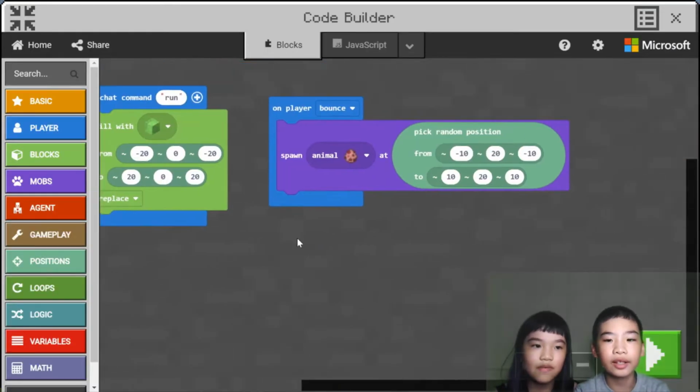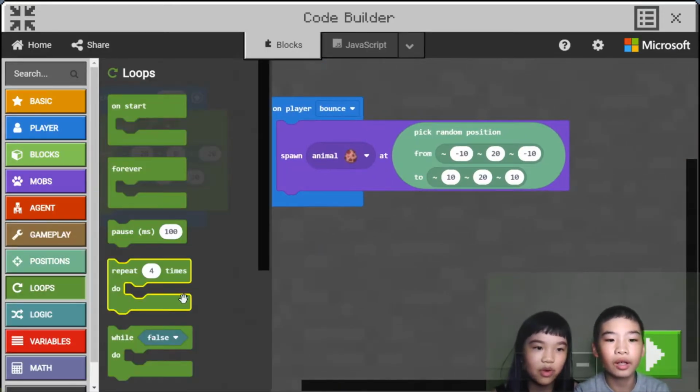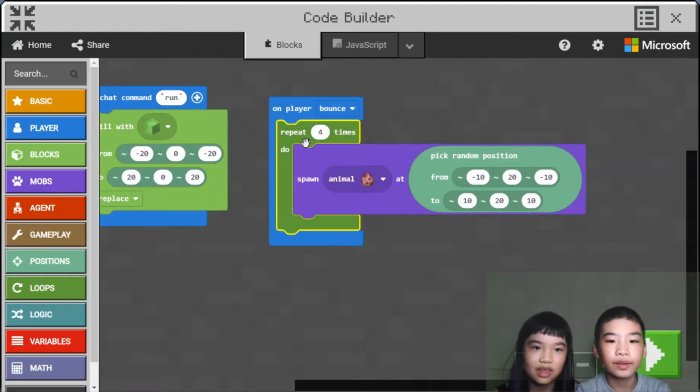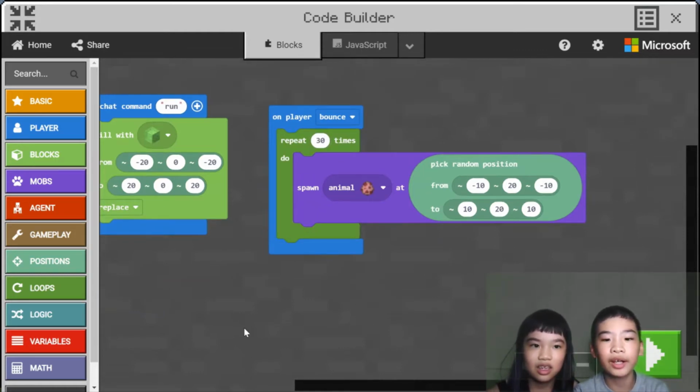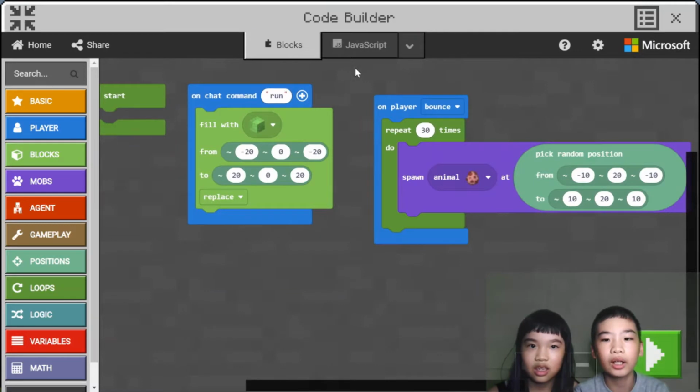Okay, so now let's add some more fun with a repeat. So we'll spawn more pigs. Let's do 50? How about 30 first? 30 each time the player bounces. Okay, now let's see it in Python.